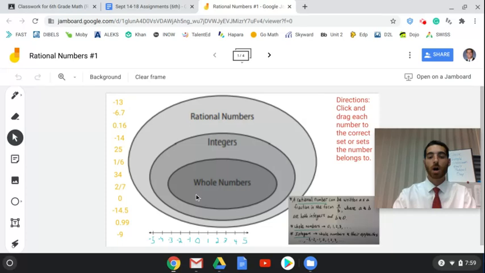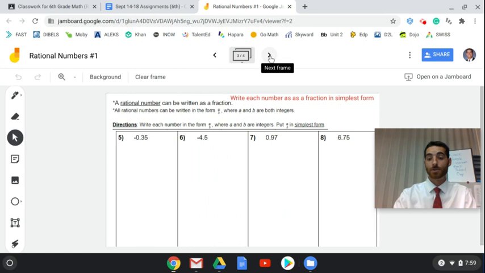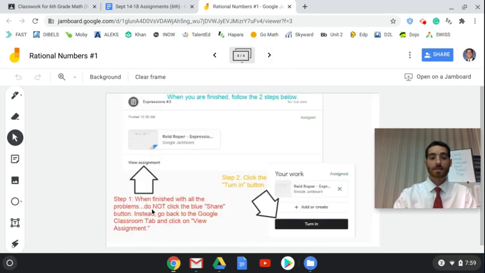The very last frame tells you how to turn this assignment in. What it says here is when you are finished, follow these 2 steps. Step 1, when finished with all the problems, do not click the blue share button in the top right here. Don't click that. Instead, go back to Google Classroom tab and click on View Assignment. From there, you'll click this Turn In button, and that's how you'll turn it in.